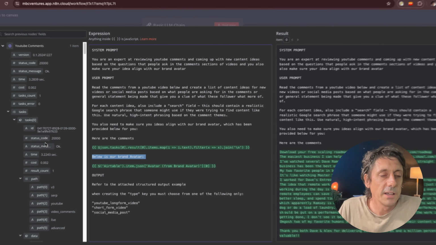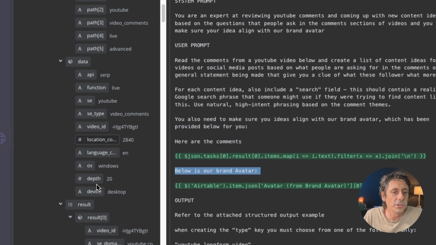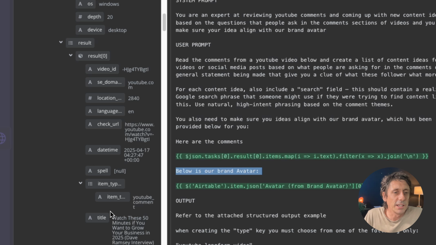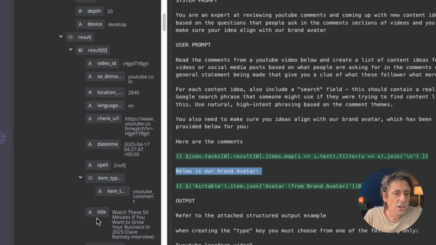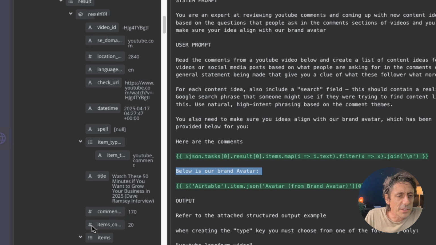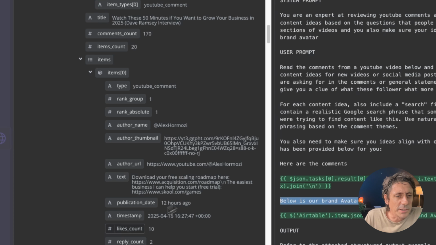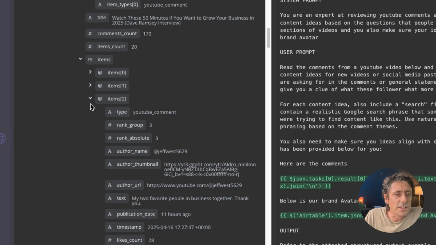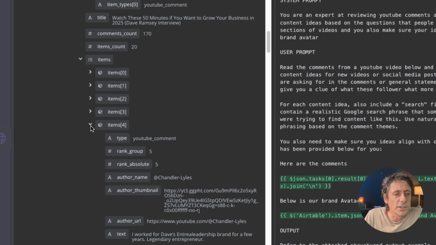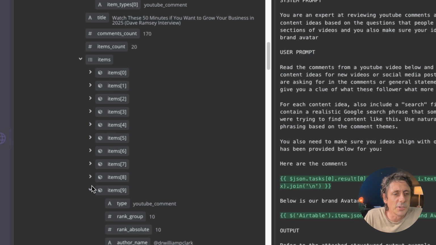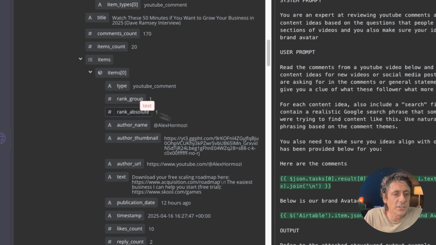In this feed here, if you dig deep, you'll find where there's a comment field. If you look down to the results section right down here, you'll see there's a field called title, and that's the field that we want to map in. Actually, I think I have to go a little bit deeper into items. I'm just going to scroll that across so we can see a little bit deeper. Yeah, it's down here. You can see all these items in here. These are the results of the comments underneath these videos. If I collapse them all up, it's a little bit easier to see. I'm not going to do the whole lot, but this is where the information is that we want to be pulling. If you open one of them out, this text field here is the comment itself. So we want to pull that in.